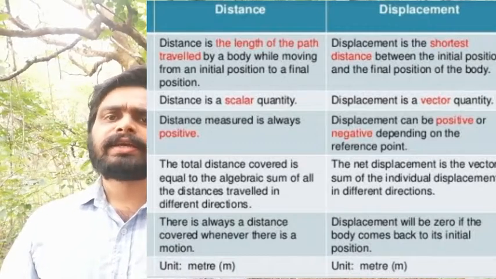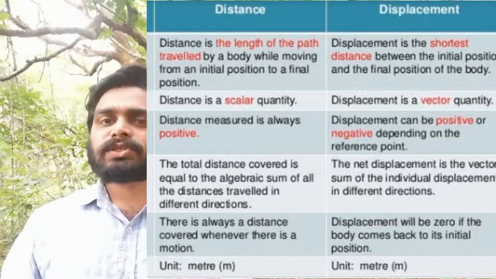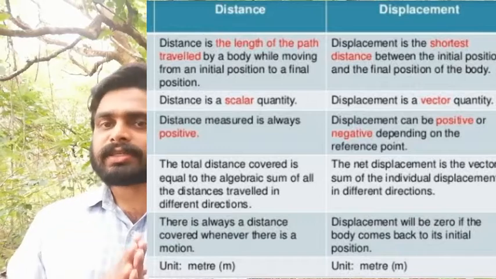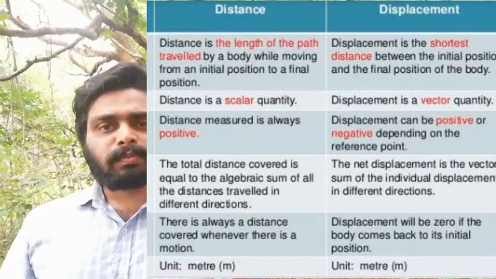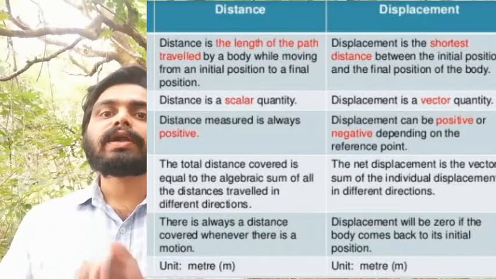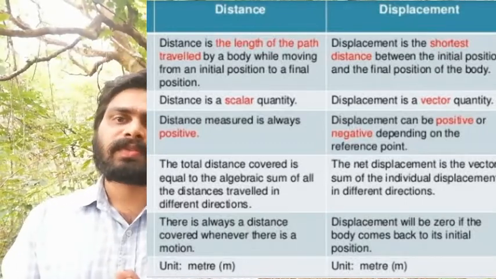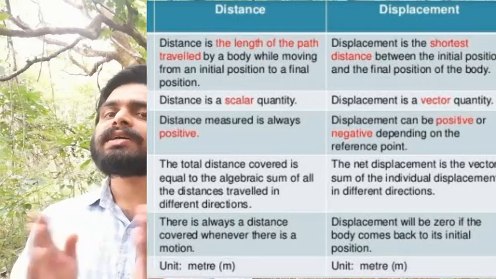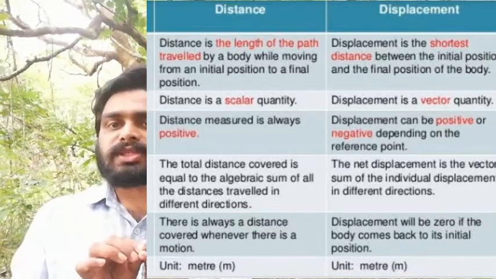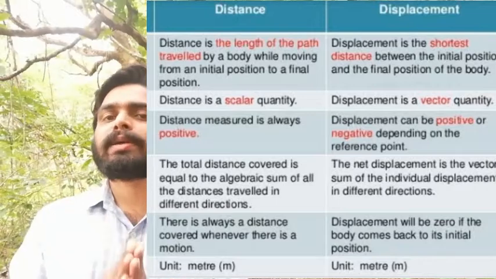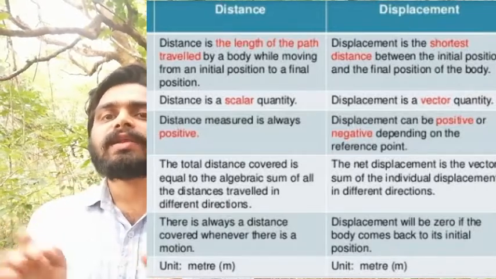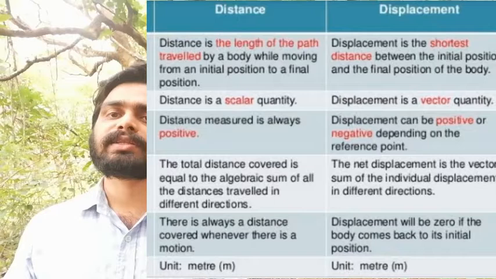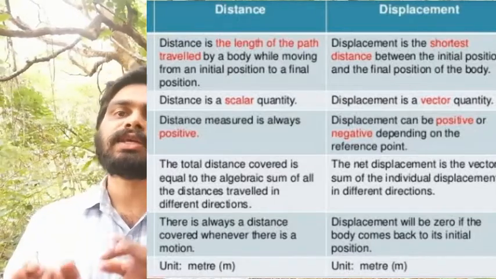Then another one we can say is that distance is always a positive value, but the displacement sometimes may be positive, sometimes negative, or sometimes zero. How does it become zero? Already we mentioned that displacement is the change in position between the initial and final position. Suppose in the motion of an object, its initial and final position are the same. That means the object starts from a particular point, moves through a different path, and finally reaches the origin itself, the starting point itself.